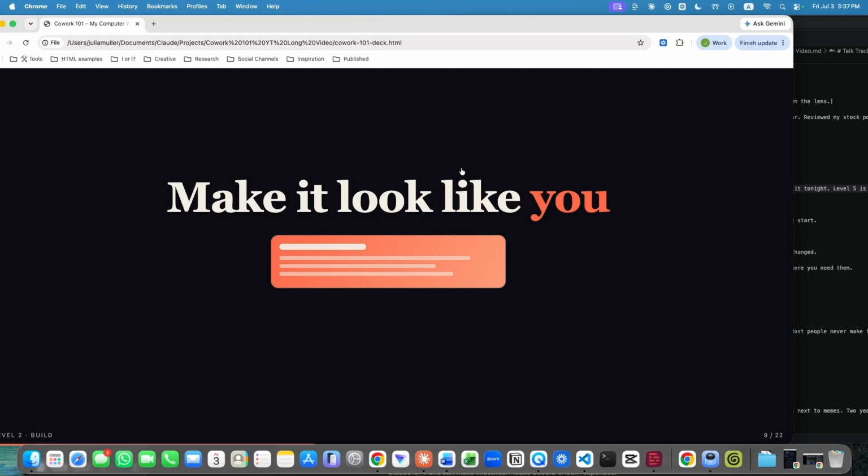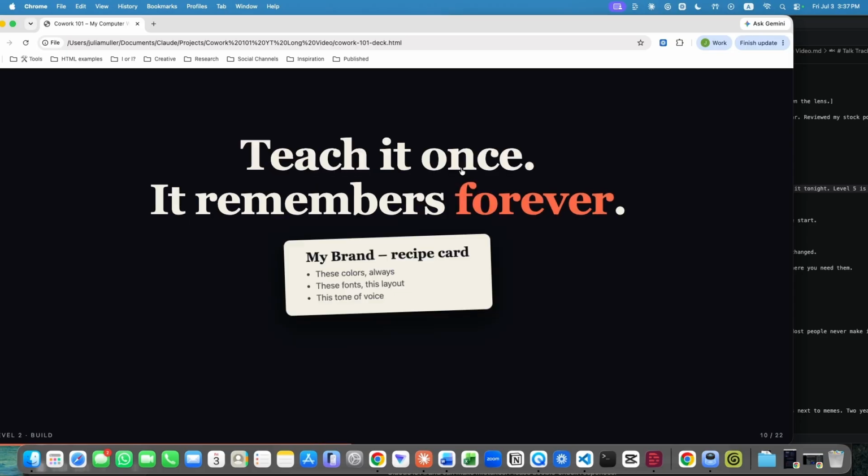Make it look like you. I'm saying if you like orange, make sure that your deck or whatever you look at every day, the output from your AI uses orange. My brand recipe card. If you do teach your AI what your preferences are, you like to speak in short, snippy sentences. You like a lyrical, almost poetic text. You like orange or blue, or you don't like it verbalizing. If it can use one word instead of 5, do that. So all of that, you can tell AI, and usually it's pretty good at sticking to it.